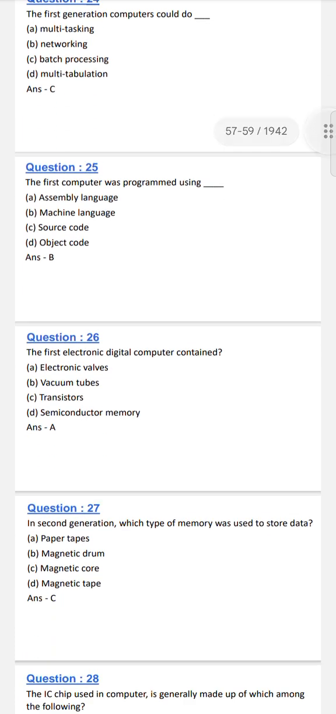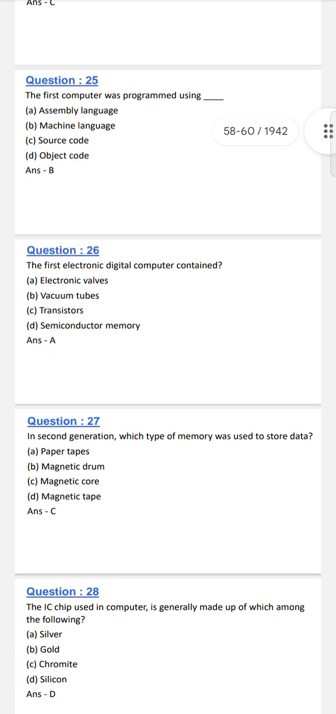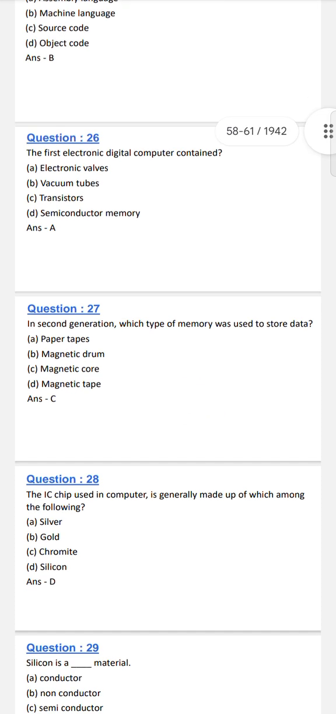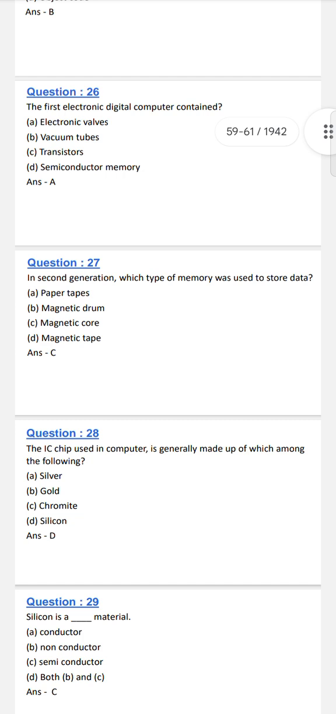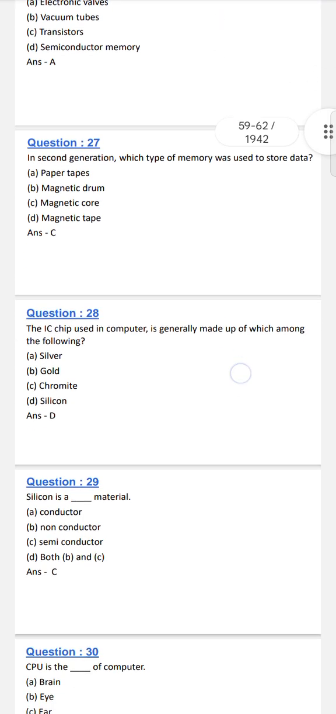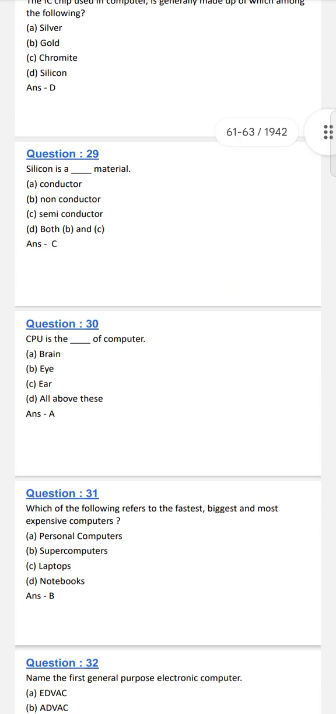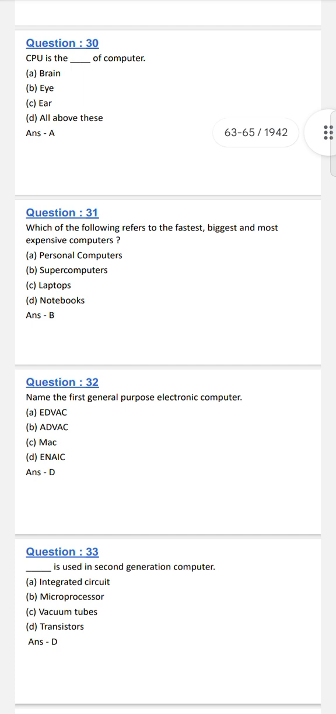The electronic digital computer contained electronic valves. In the second generation, which type of memory was used for storing data? Magnetic core. The IC chip used in computers is generally made of silicon. Which is not a semiconductor material? CPU is the brain of the computer. Which of the following refers to the fastest, biggest, and most expensive computer? Supercomputer.